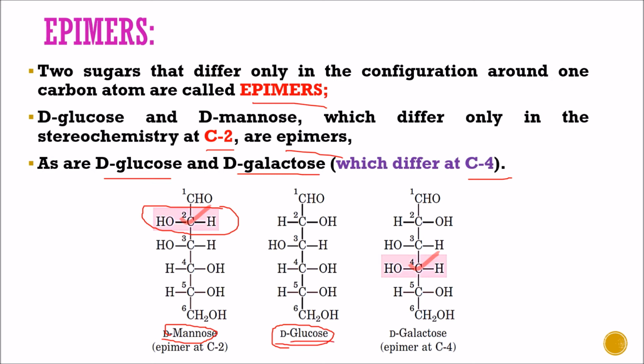So D-glucose and D-mannose are known as C2 epimers of each other, while D-galactose and D-glucose are different only on carbon number 4. The configuration of carbon number 4 in glucose is H, OH, while in galactose it is OH, H. So the only difference between glucose and galactose is the orientation at carbon number 4. So glucose and galactose are known as C4 epimers of each other.